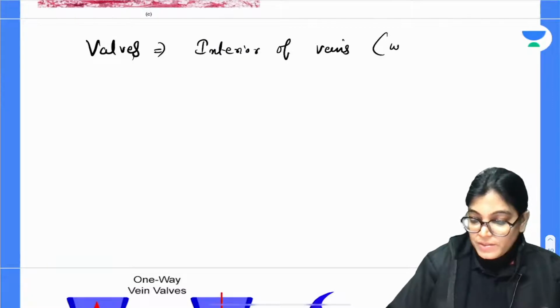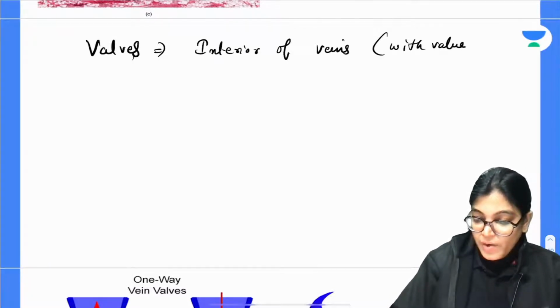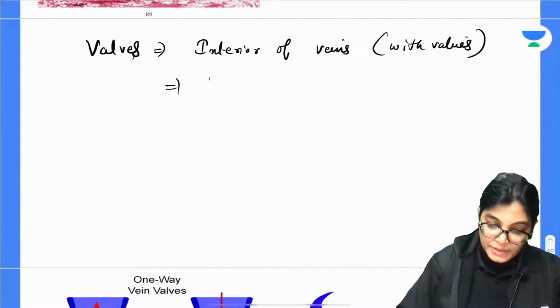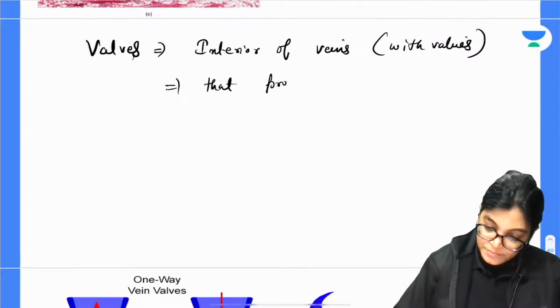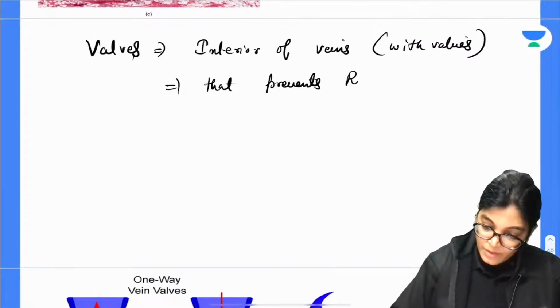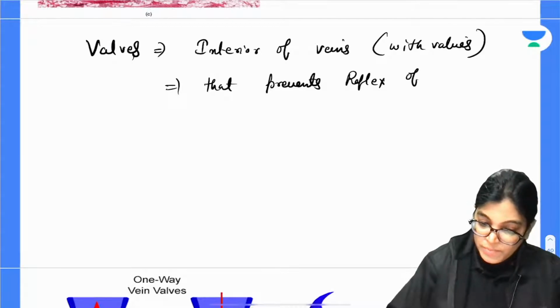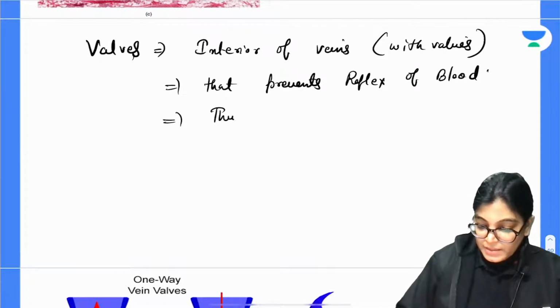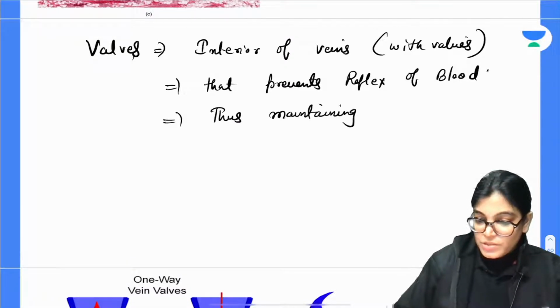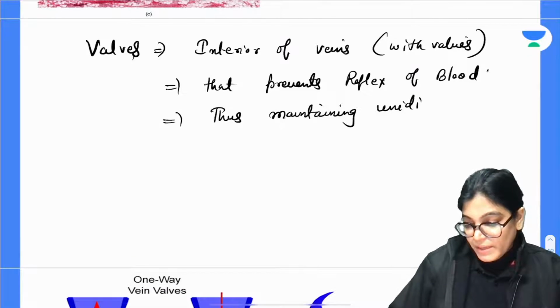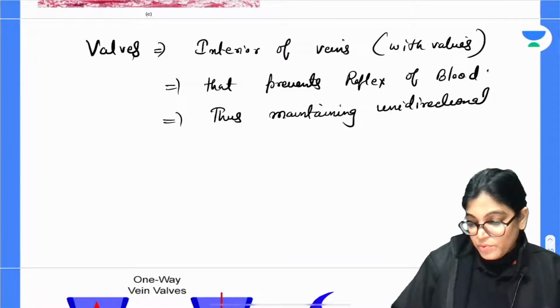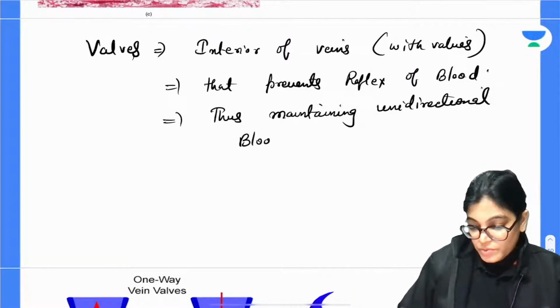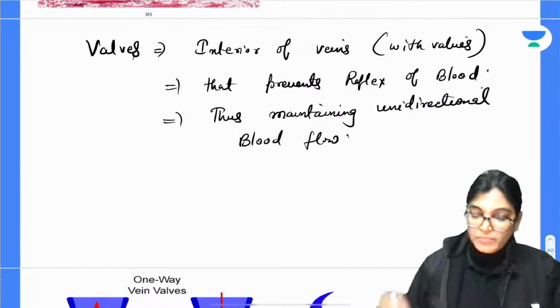Interior of veins are provided with valves that prevent reflux of blood, thus maintaining unidirectional blood flow.